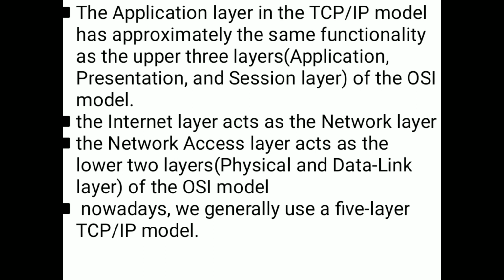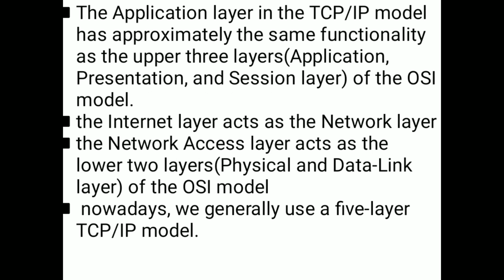Nowadays we generally use five layers of the TCP/IP reference model. The network access layer is divided into two layers, the physical layer and the data link layer. Including these two, we call it five layers.